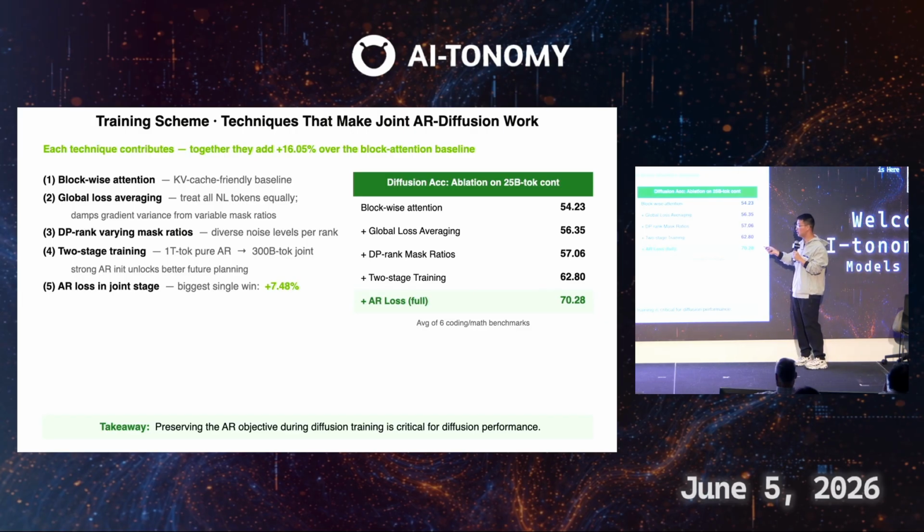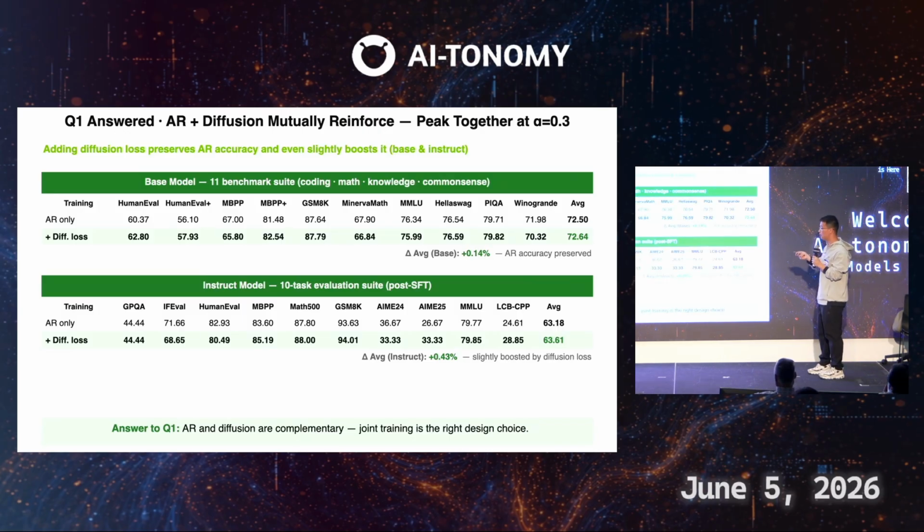This table shows, in terms of diffusion accuracy, how much we improve when we add each technique. You can focus on this last row only: after adding the AR losses, the AR objectives, this brings the largest gains among all the techniques. This indicates that preserving the AR abilities during diffusion training is critical for diffusion performance, due to the introduced left-right priors.